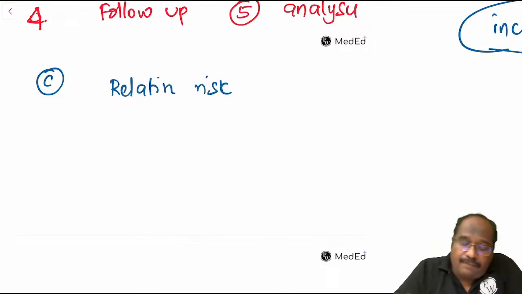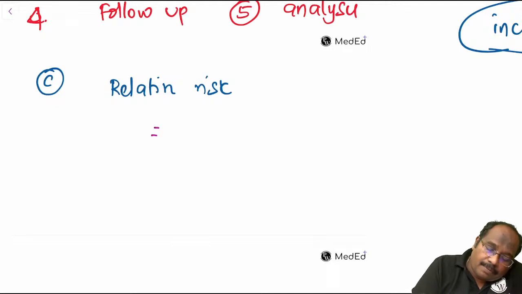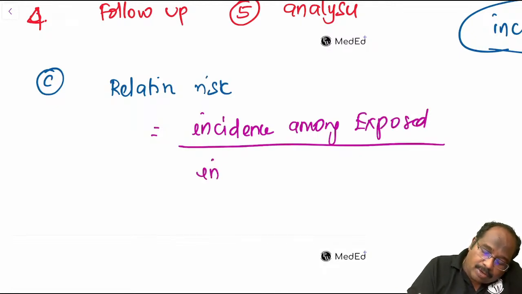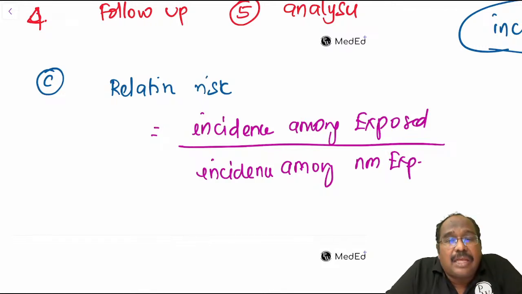What is the formula for relative risk? Relative risk is the incidence among exposed divided by the incidence among non-exposed.